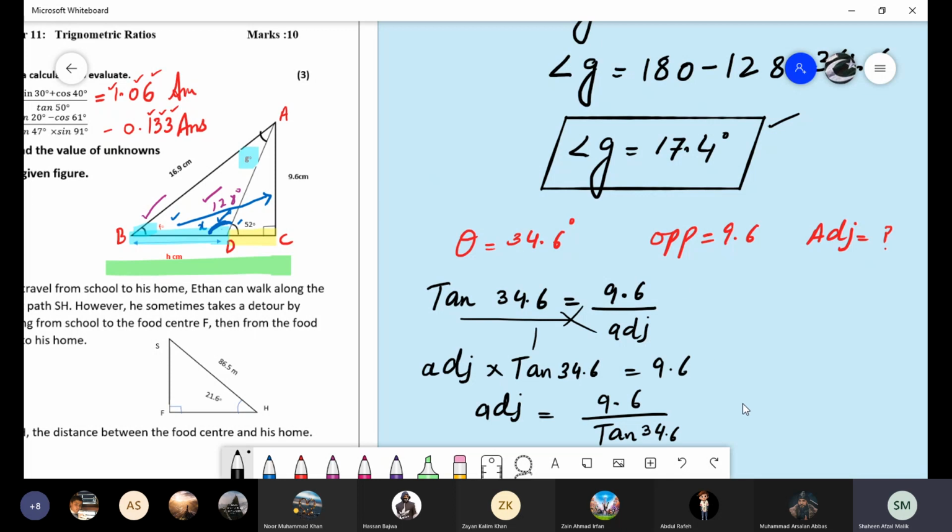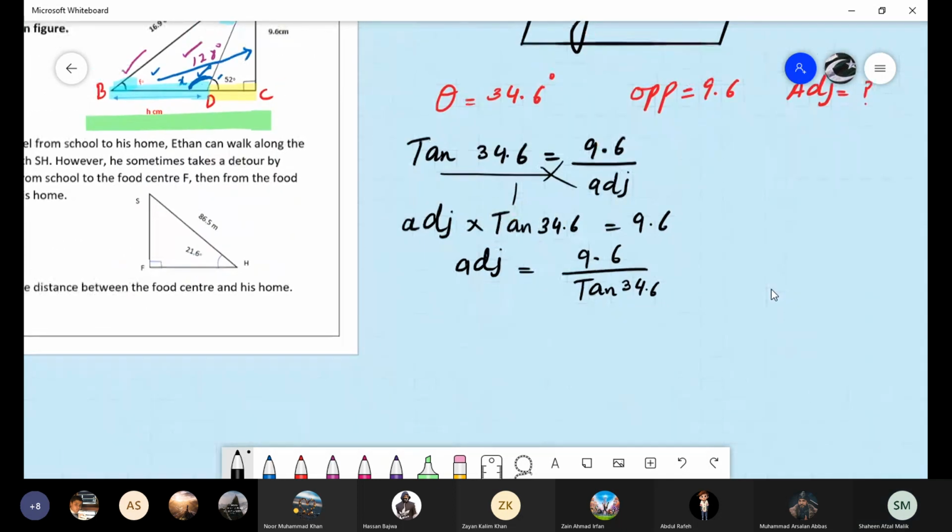Find out and tell me the final answer. In place of adjacent, you can write BC also. What's the answer for BC? 13.92. Okay, we have the answer 13.9 here, or you can say 13.92. So after that, we have this green area with us, BC.